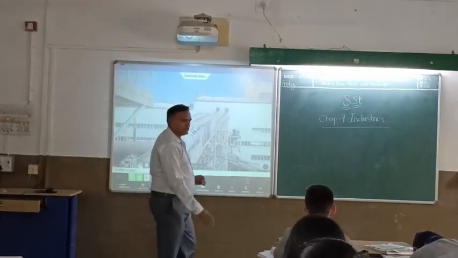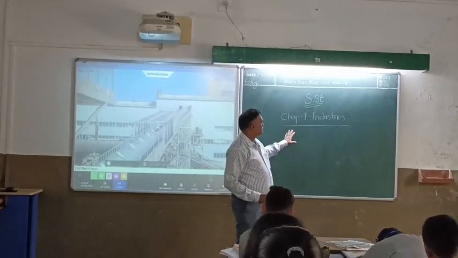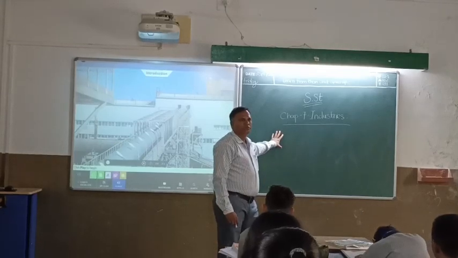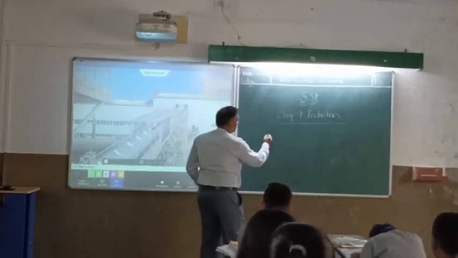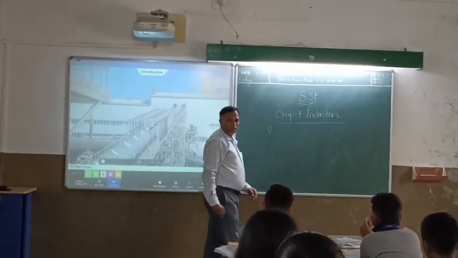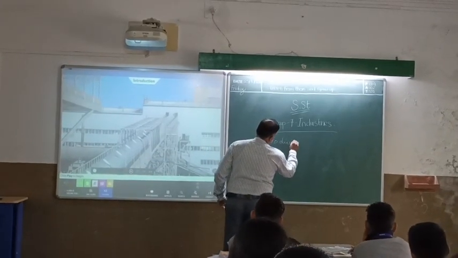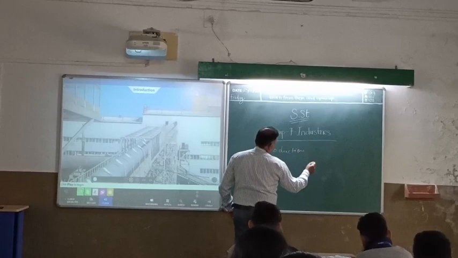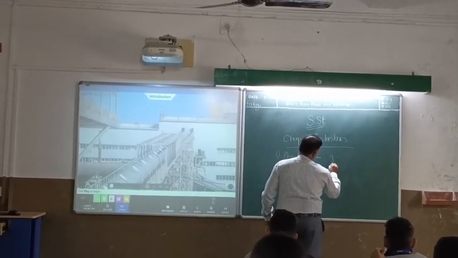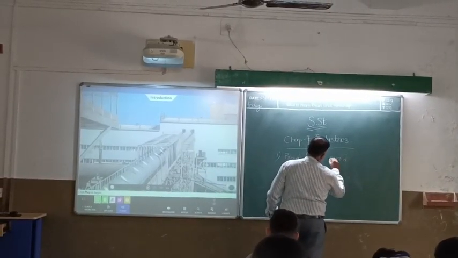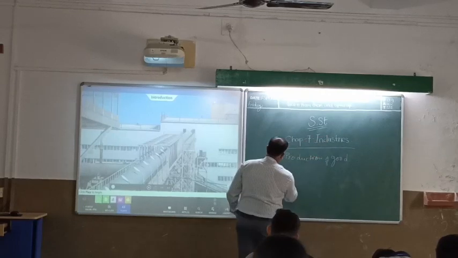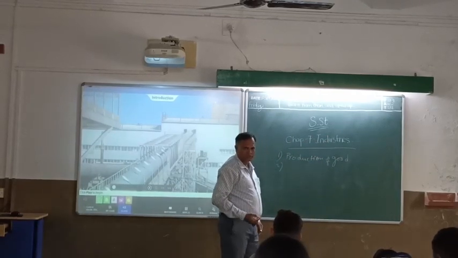Production first. Now, what do you mean by industry? Industry means production. What can we write here? Production of goods. Anything else? Say the points. Second point, anything? Extraction?